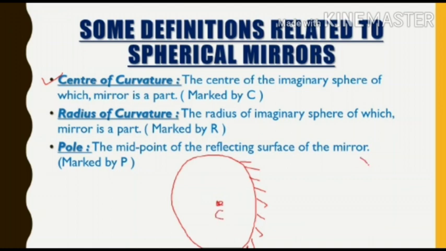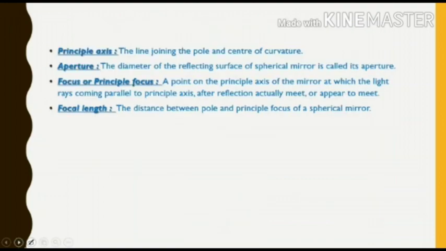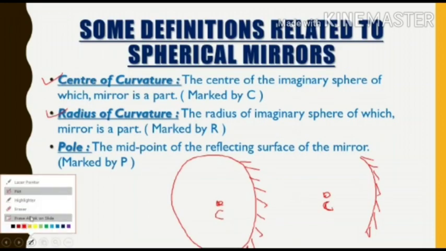So basically this is the center of curvature. Okay, so this point is known as center of curvature. So now it is marked as C. Okay, now let us study radius of curvature. What is radius of curvature?